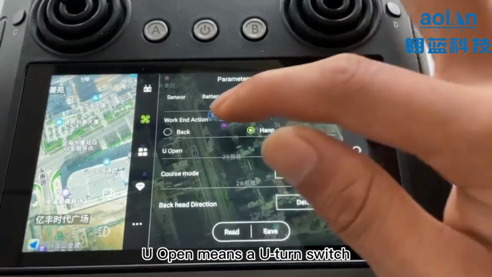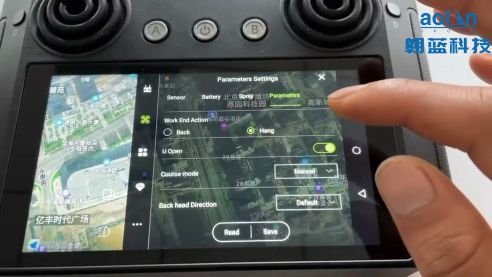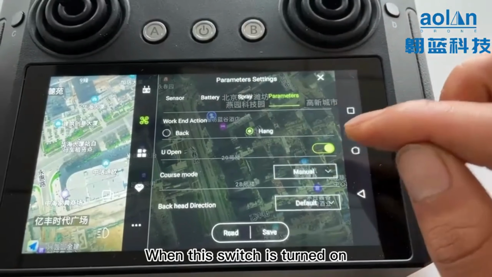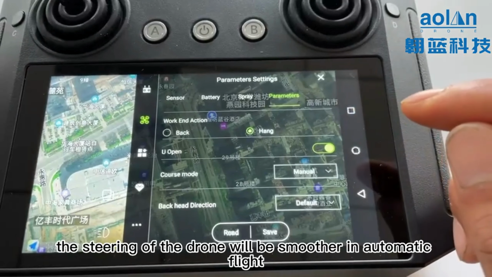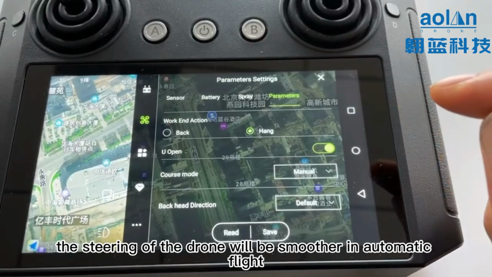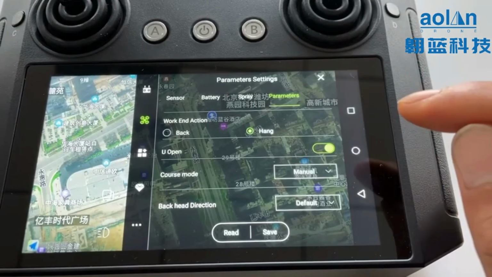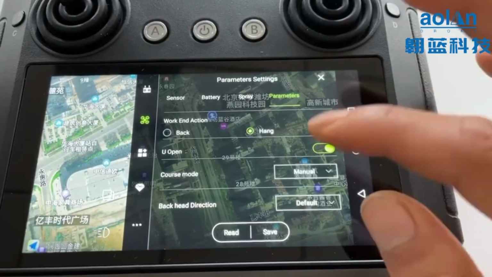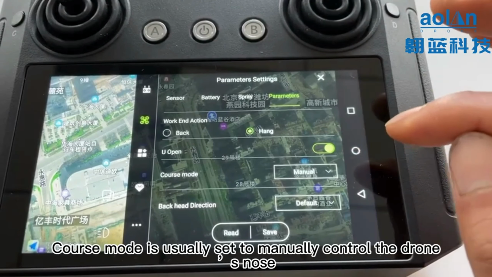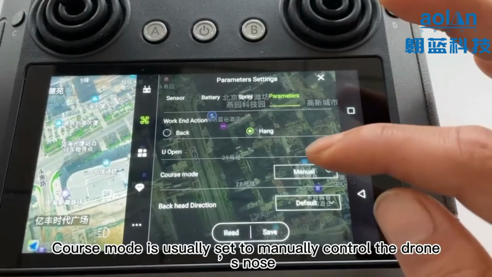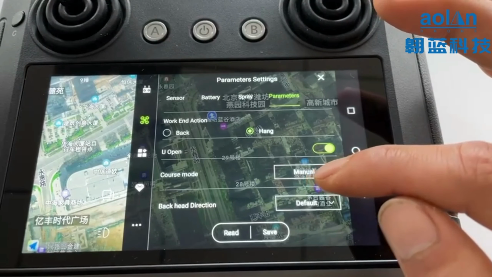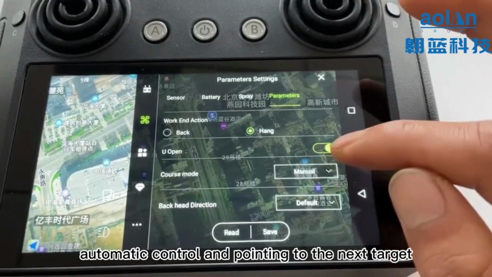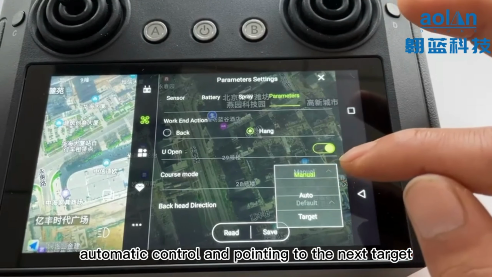U open means a U return switch. When this switch is turned on, the steering of the drone will be smoother in automatic flight. Course mode is usually set to manually control the drone's nose. There are 3 options here, including manual control, automatic control, and pointing to the next target.